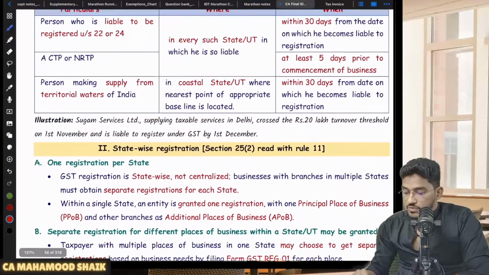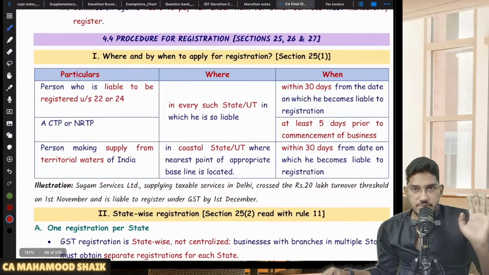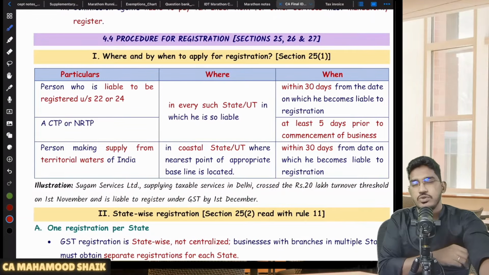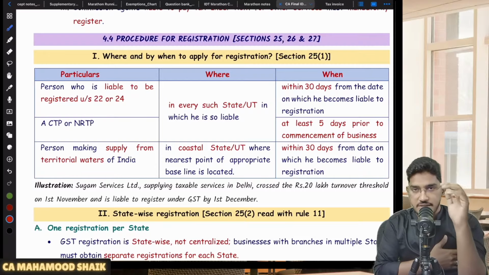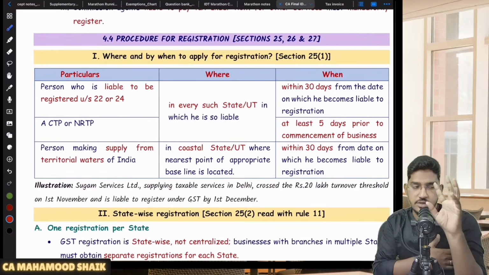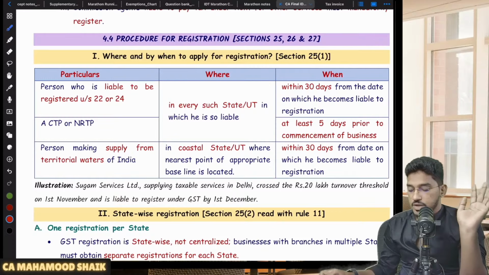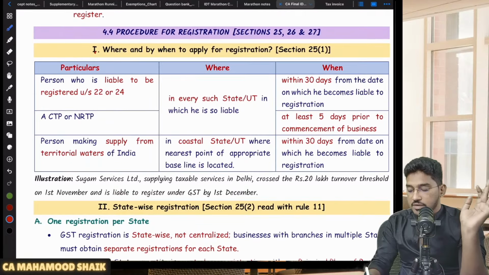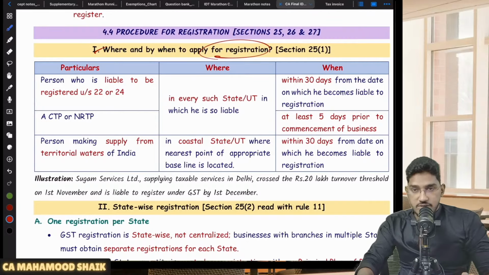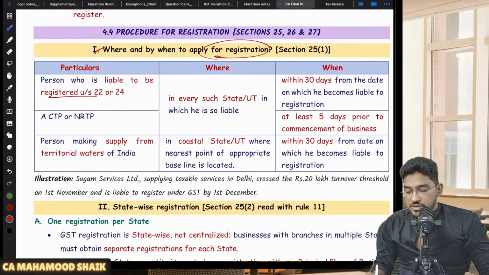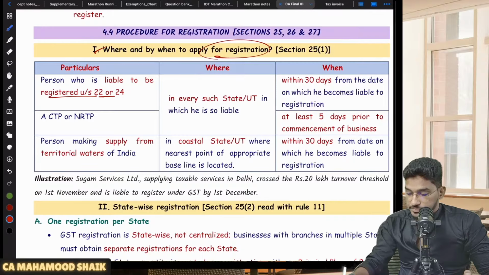Fine. So now section number 25, 26, 27 will talk about procedural formalities. Don't worry, they will not ask you procedural formalities at the CA final level, but there are a few important things from these sections that I will try to cover. Number one, what is the time limit within which you are required to apply for registration, in case you are liable for registration under section number 22 or 24?